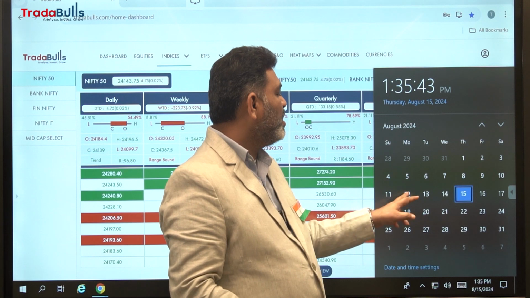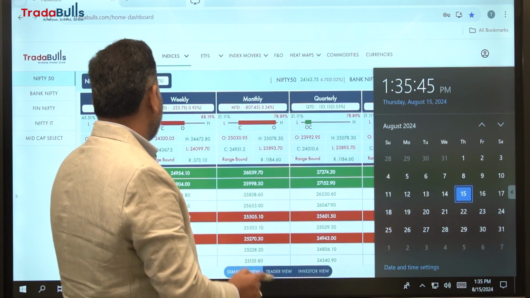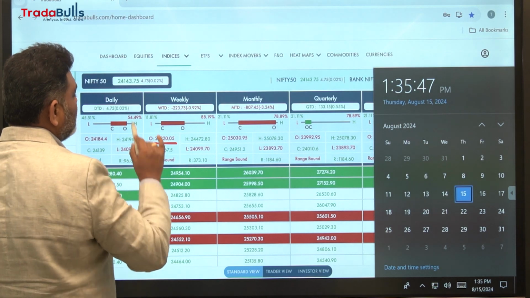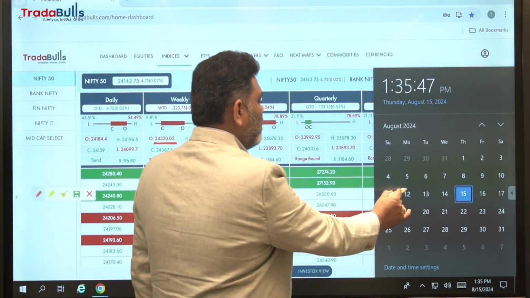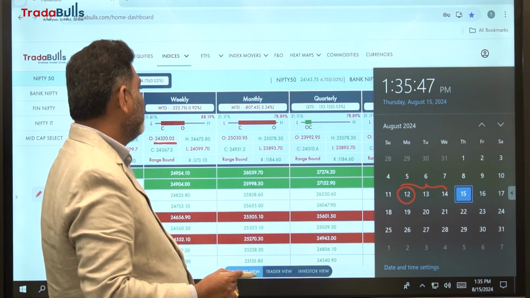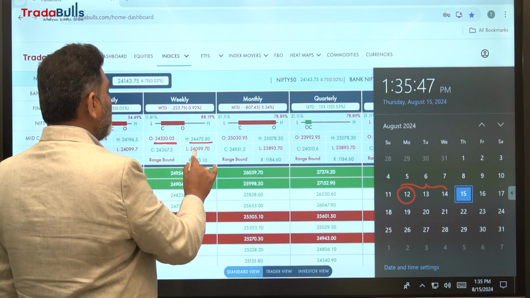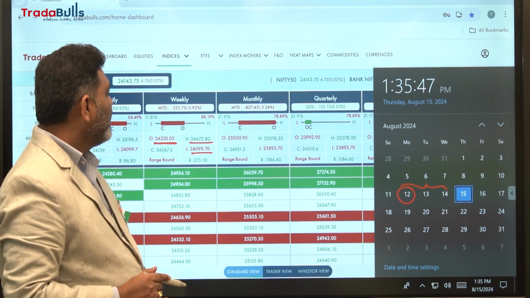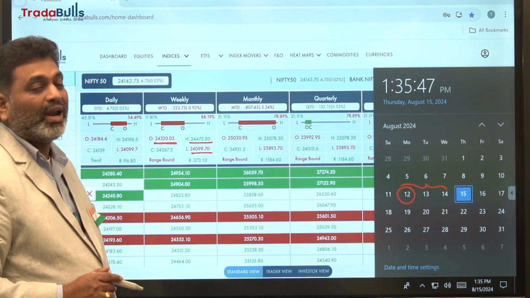So for Nifty, this is the weekly open on the 12th, and over these 3 days, the 12th, 13th and 14th, the high and low are these 2 points. High was 24,473 and low was 24,100.